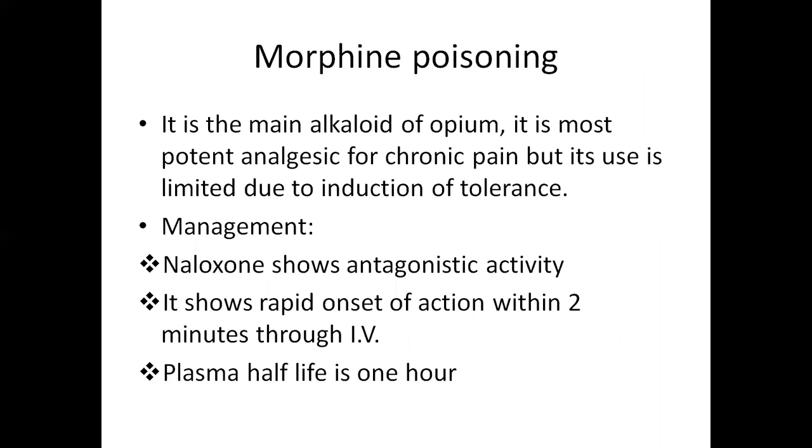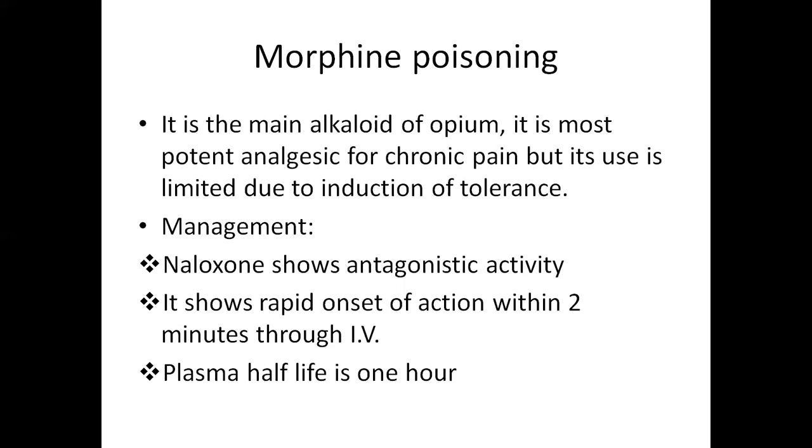Next one, morphine poisoning. So what is morphine? Morphine is one of the main alkaloids of opium. It is the most used analgesic for chronic pain, but its use is limited due to induction of tolerance. Means the patient can tolerate it and the patient can become addicted to this morphine. So that is why its use is controlled.